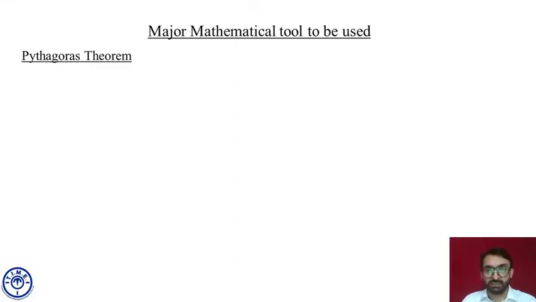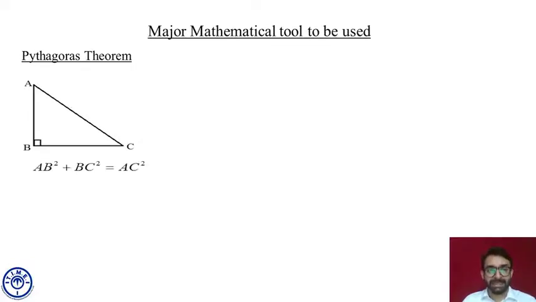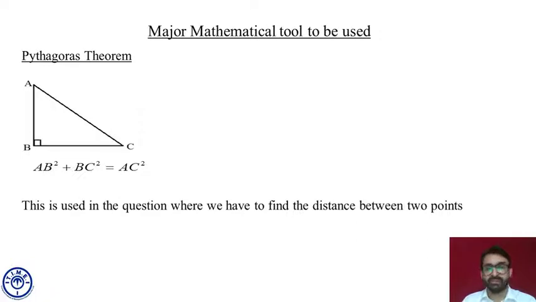There is precisely a theorem which is used in right angle triangles, which says if right angle triangle ABC is there, right angled at B, then AB square plus BC square is equal to AC square. Is that okay? Perpendicular square plus base square is equal to hypotenuse square. I hope this is okay to everybody. Fine. So this is used in questions where we have to find out the distance between 2 points, that I have already told you. Fine. So let's begin with a couple of questions.